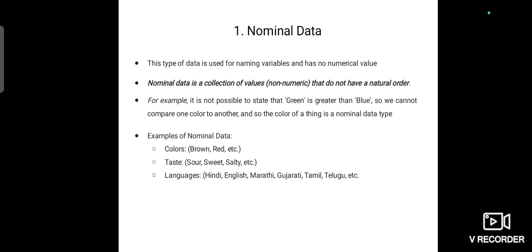For example, colors. We never say green color is greater than blue color, or red color is greater than white color. We are not able to compare like that in colors. So this is one type of nominal data. Like taste, we cannot say sour is better than sweet, or sweet is better than salty. Someone likes sweets, someone likes salt, so we are not able to compare. Languages like Hindi, English, Marathi, Gujarati, Tamil, Telugu, Kannada, Malayalam. We are not able to tell one language is better than another language.